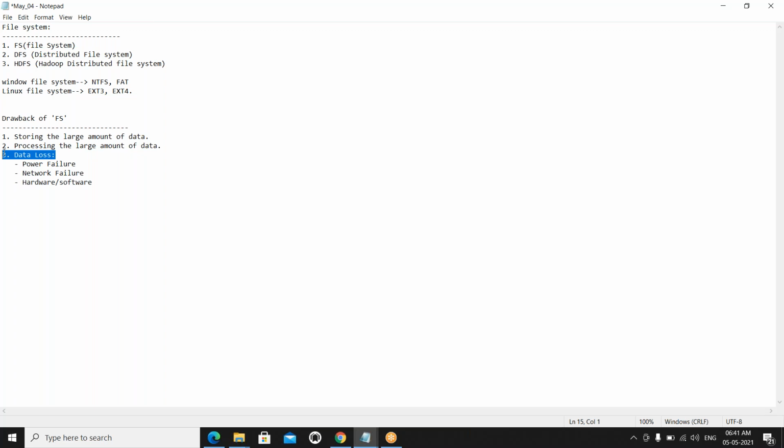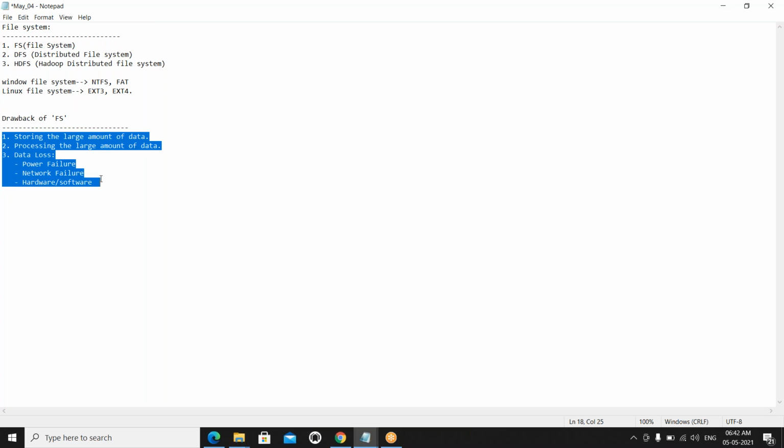So whatever you can do, you should protect your data. Yes, all these drawbacks we are overcoming with the HDFS, our Hadoop environment. How we are going to protect our data going forward, we will discuss that. But this is the traditional file system.